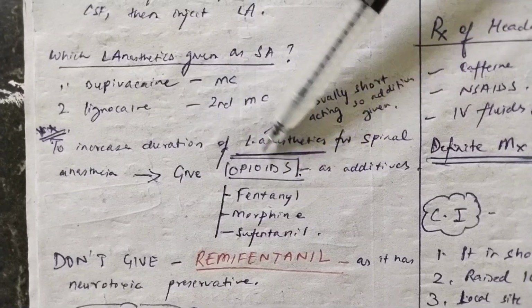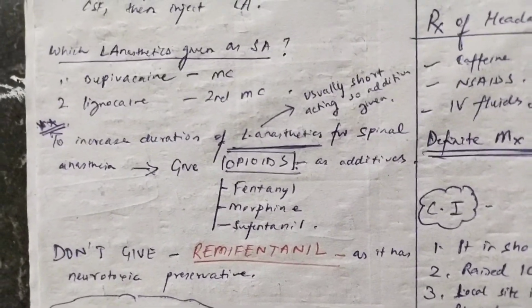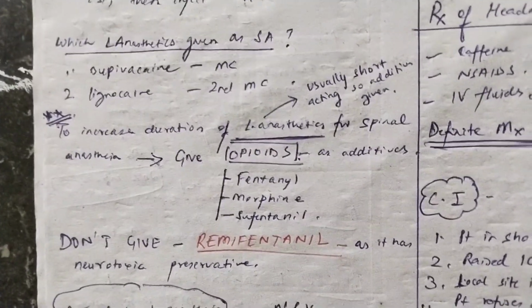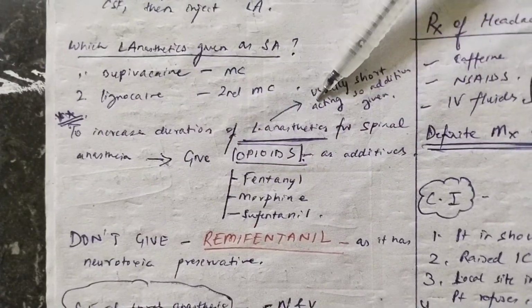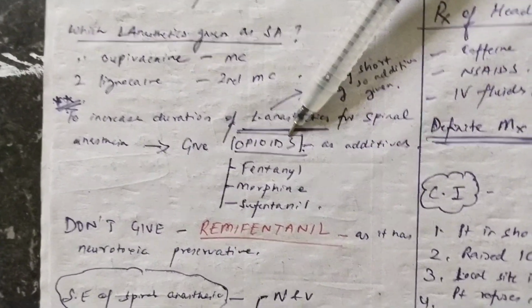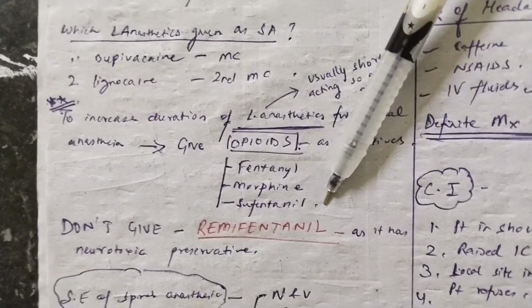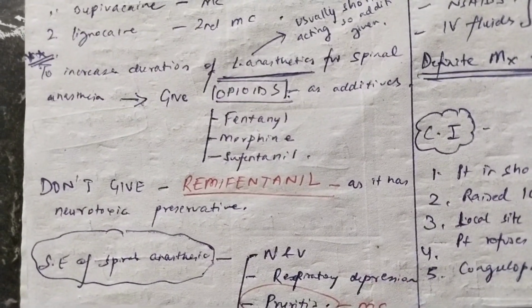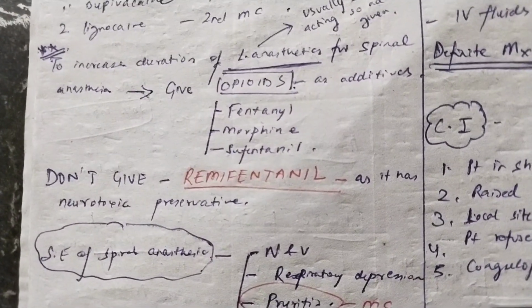Okay. Now, one thing that you have to know is that local anesthetics usually act for a very short duration of time. So you have to give certain substances along with local anesthesia in case of spinal anesthesia so that the duration of action of the local anesthesia increases. These substances are called additives. To increase the duration of local anesthetics for spinal anesthesia, you have to give additives. Basically, opioids are given. Which opioids are given? Fentanyl, morphine and sufentanil. These three are the opioids which are commonly given. But you should remember, don't give remifentanil because it has a neurotoxic preservative. So avoid giving remifentanil as an additive in spinal anesthesia.